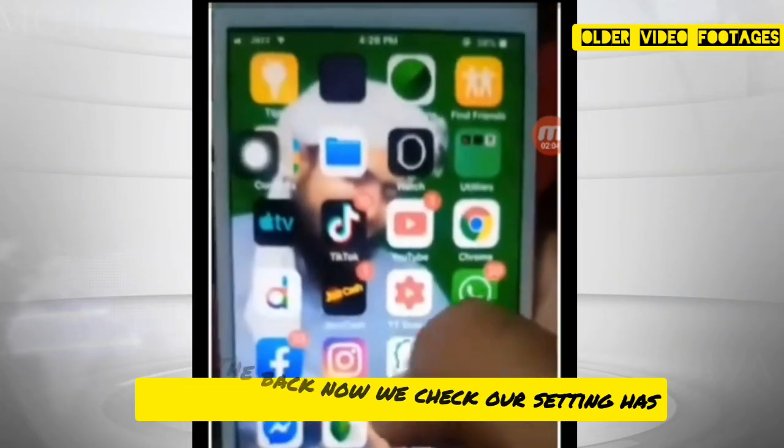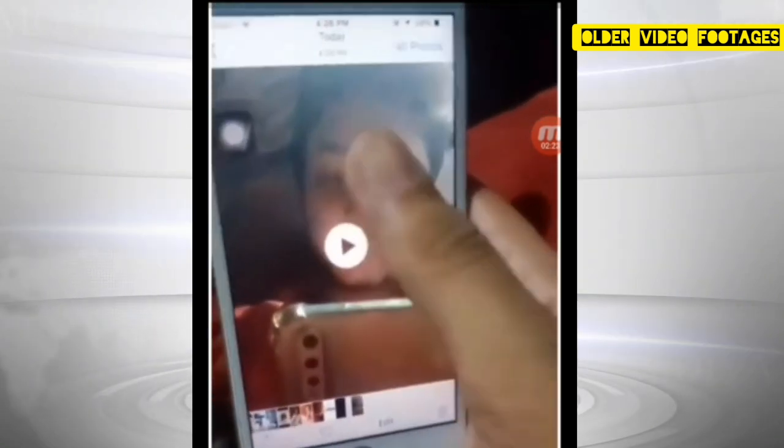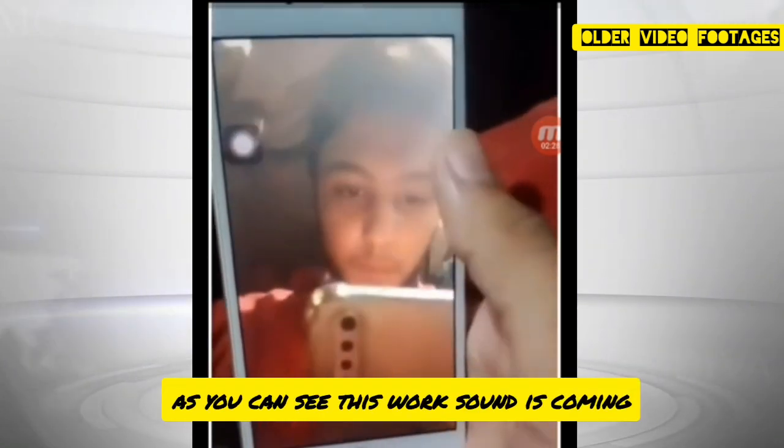Go back. Now we check our setting has been done. Now we will check whether it works or not. As you can see, this works, sound is coming.